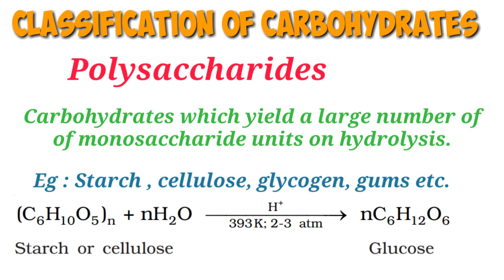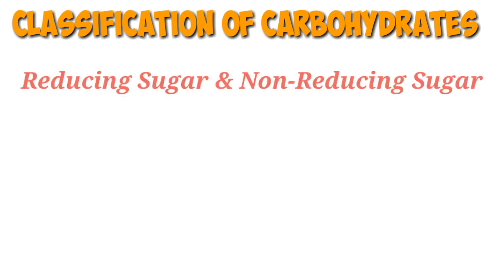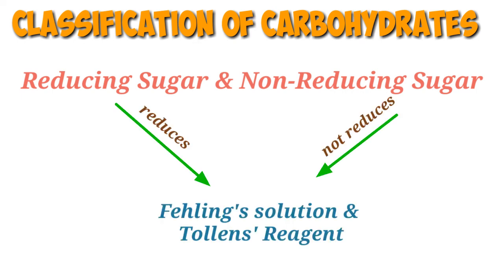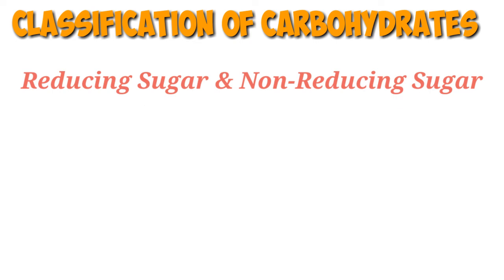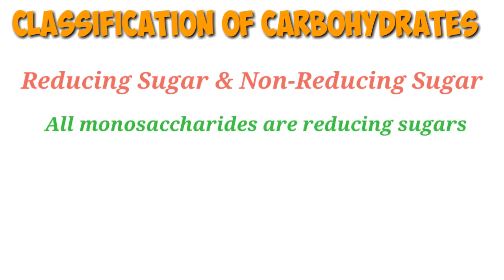Polysaccharides are not sweet in taste, hence they are also known as non-sugars. The carbohydrates may also be classified as reducing sugars and non-reducing sugars. All those carbohydrates which reduce Fehling's solution and Tollens' reagent are called reducing sugars. All monosaccharides are examples of reducing sugars.